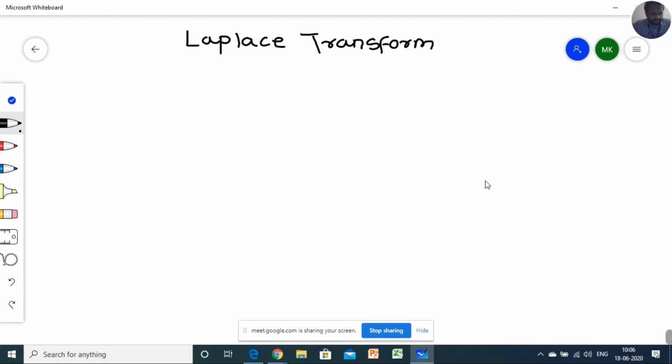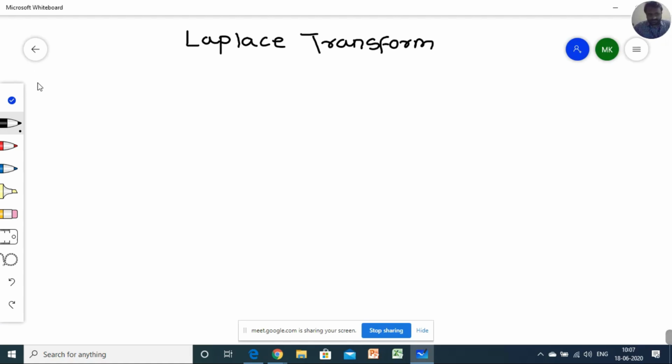Now we are going to start Laplace transform. Already I told, whenever we have to convert a time domain function to frequency domain functions, we have to use a Laplace transform. So it is basically known as a theoretical definition, or a technical definition. But whenever we have to define any definition in mathematics, we require mathematical form. Now what is mathematical form of Laplace transform?